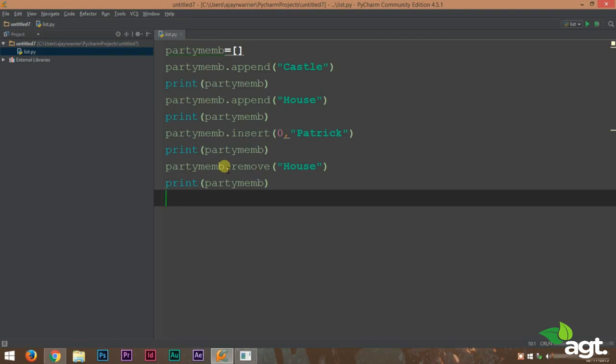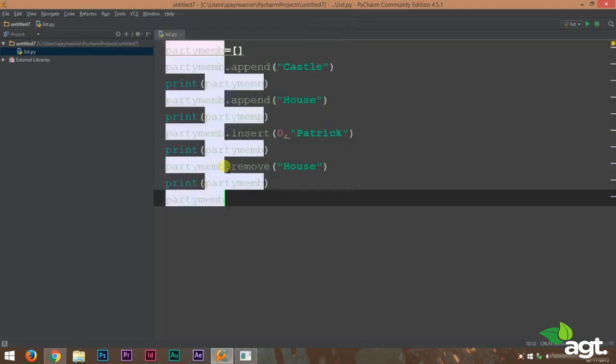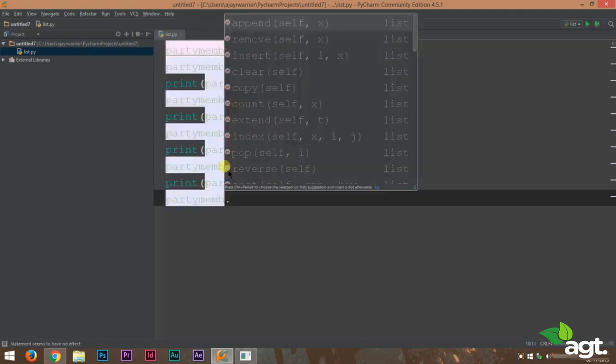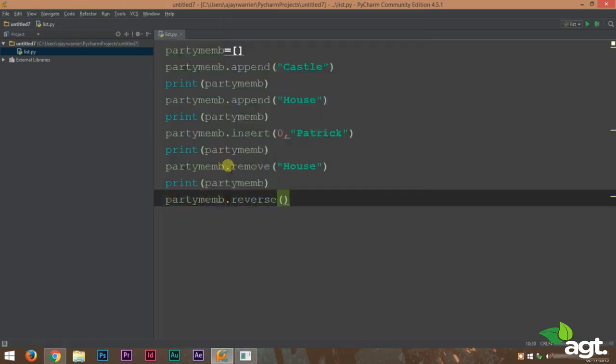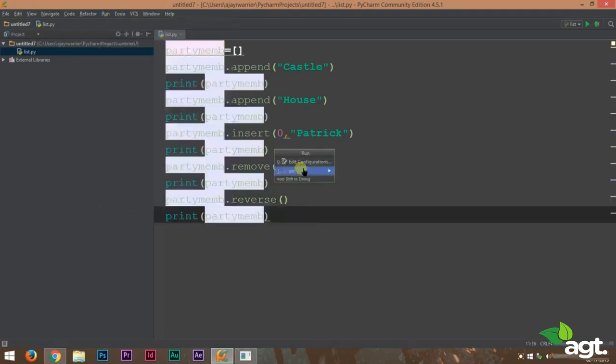Let's see what happens. So suppose you want to reverse this order. How can you do that? You can do that by typing in the list name dot reverse, and we need not provide any parameter inside this function.